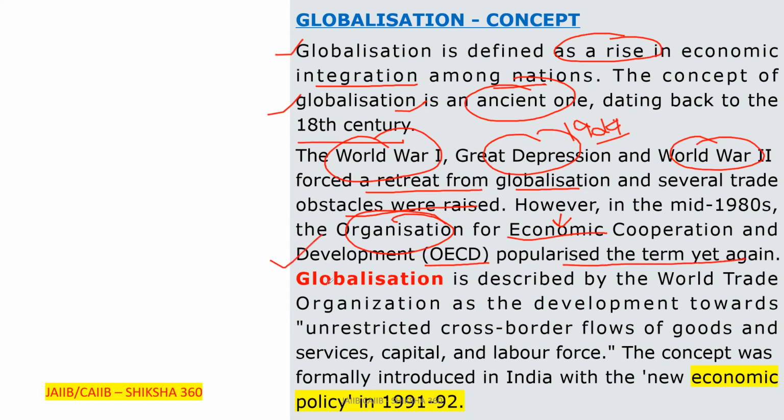popularized the term yet again, that is globalization. Globalization is described by the World Trade Organization as the development towards unrestricted cross-border flows of goods and services. Services, what is the meaning of that? Like we can do jobs in other countries also. So globalization is described by the World Trade Organization as the development towards unrestricted cross-border flows of goods and services,